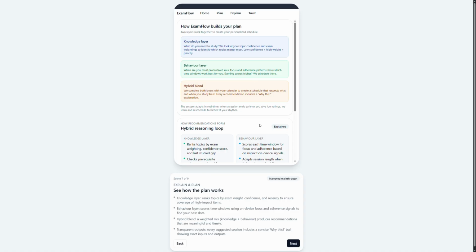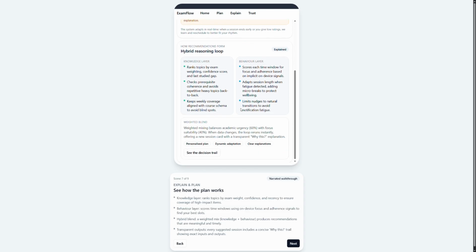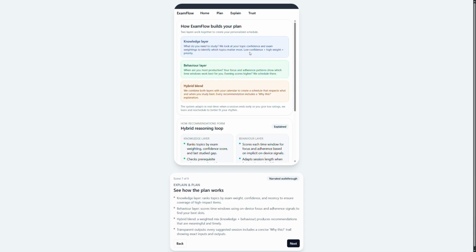In the Explain view, ExamFlow shows its hybrid reasoning. The knowledge layer ranks topics by exam weighting, confidence, and recency. The behavior layer scores time windows using focus, on-device focus, and adherence. A weighted blend of both layers generates recommendations that are academically meaningful and time-aware, with each card offering a why trail for processing clarity.